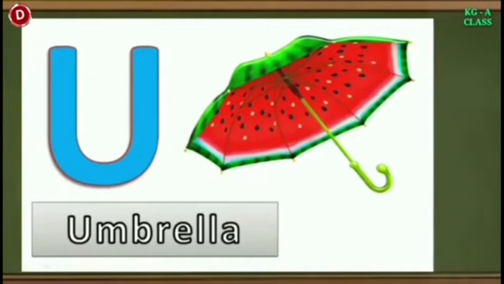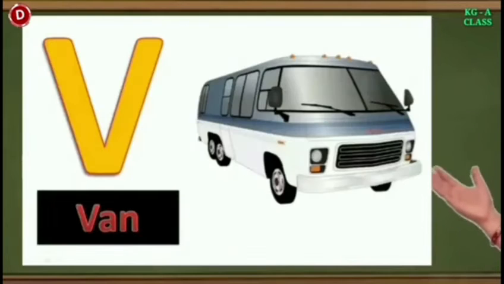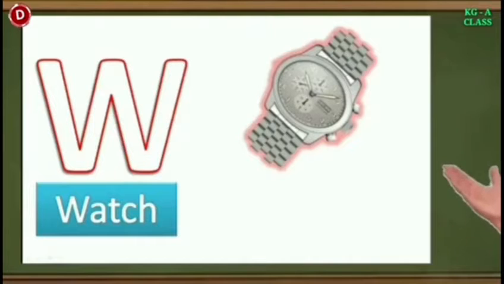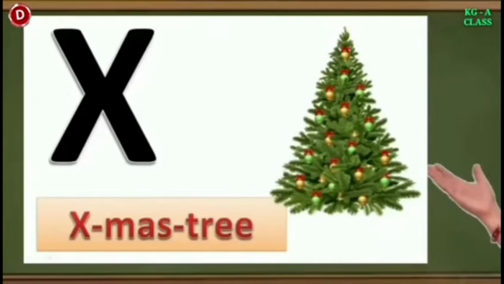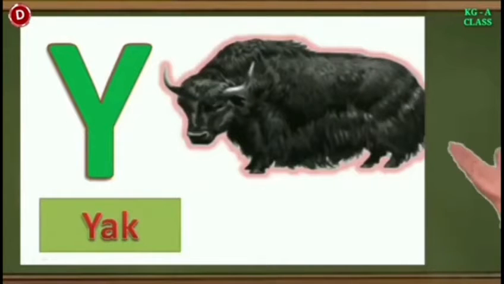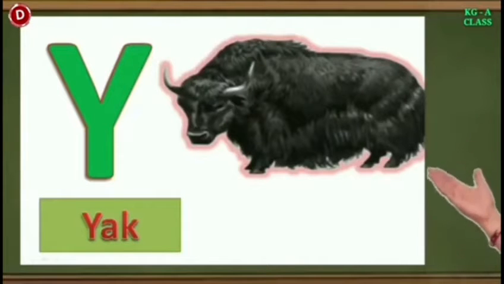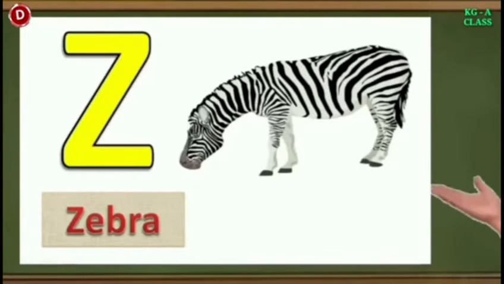U for umbrella. The next letter is V. V for van. Now comes W. W for watch. Children, this is X. X for Xmas tree. Children, this is capital Y. Y for yak. And now comes the last letter. This is Z. Z for zebra.